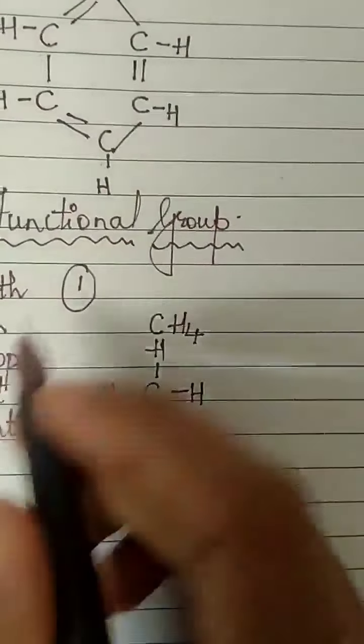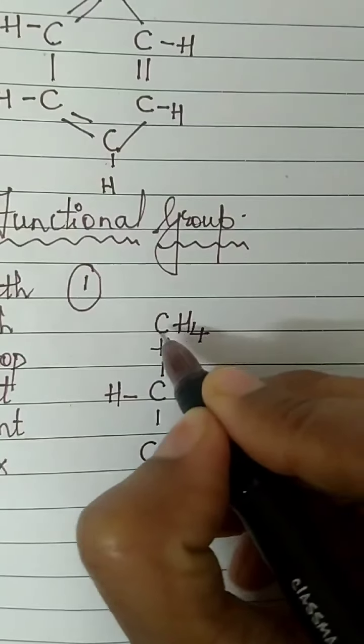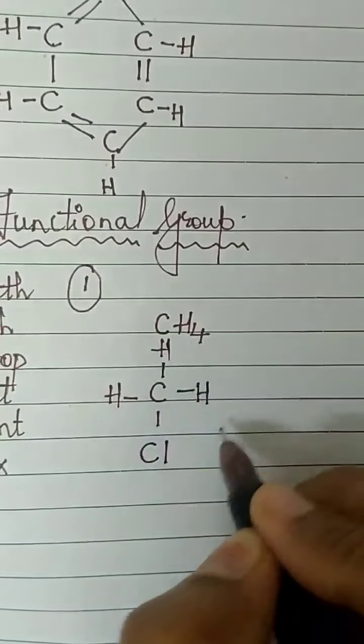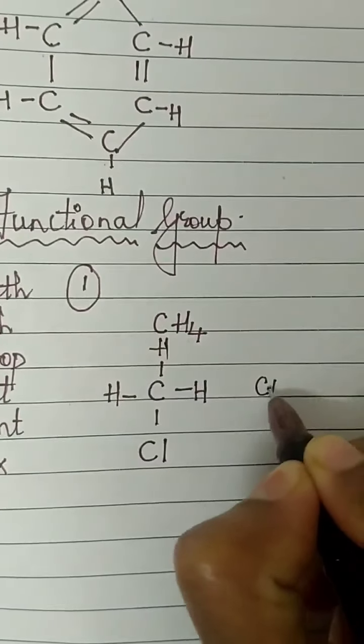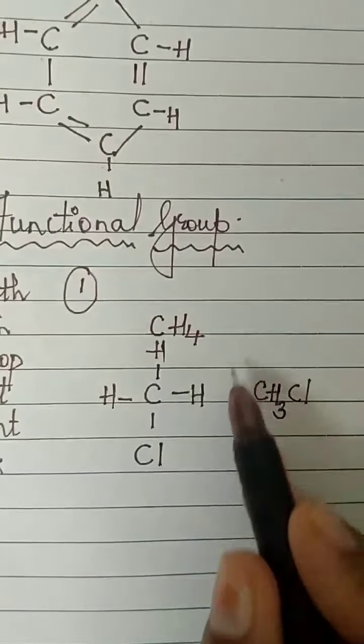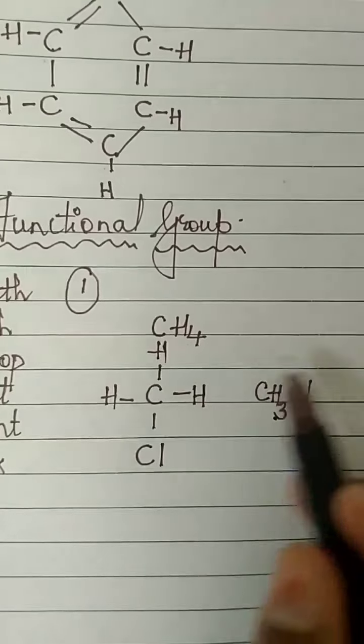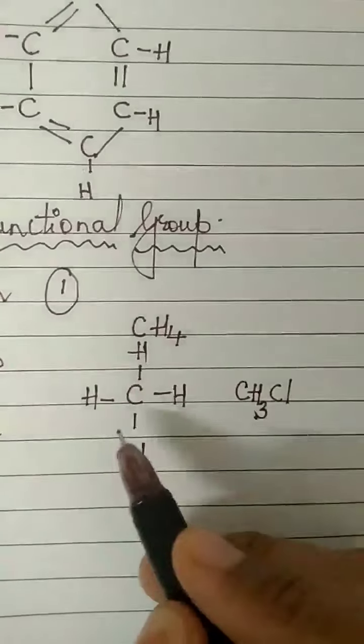So the parent name here is not methane. For methane the formula is CH4, but here you see CH3Cl. This is the structural formula and this is the molecular or condensed form. What did I do?